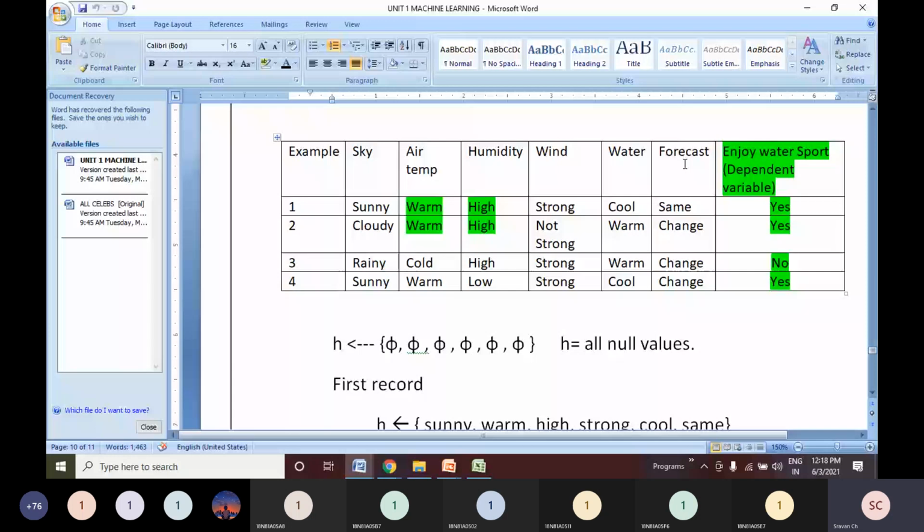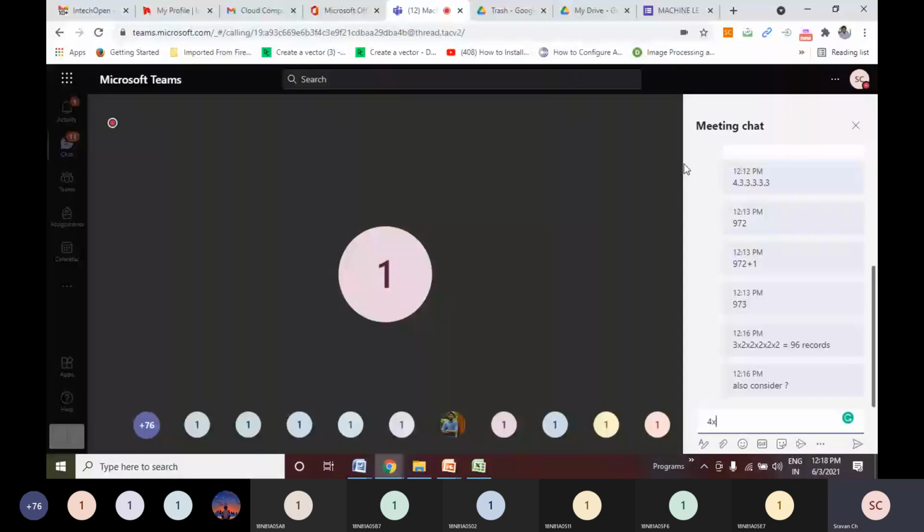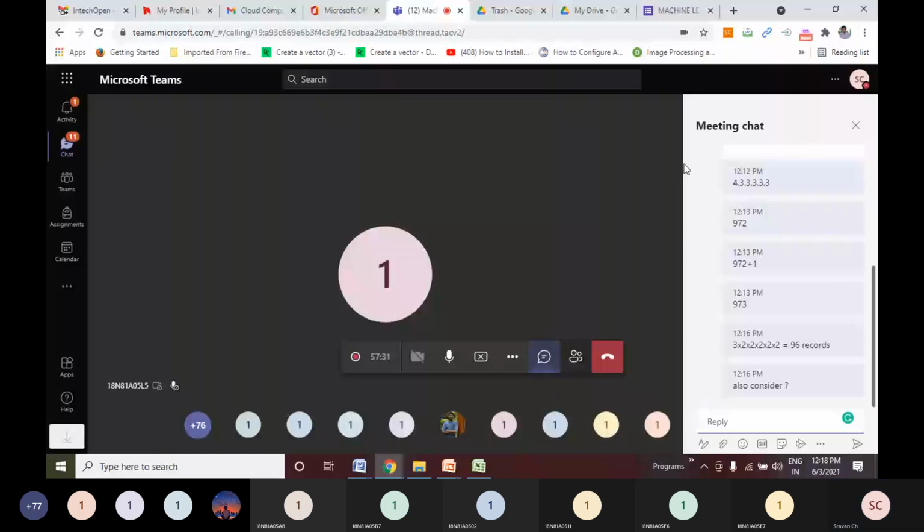But the point, now coming back to this one, now what was the question? He is saying also consider question mark. Question mark means any value is allowed. So my first parameter which was taking 3 values, now along with question mark it will take 4 values. Now remaining 5 parameters which were taking 2 values, they will take 3 values now.